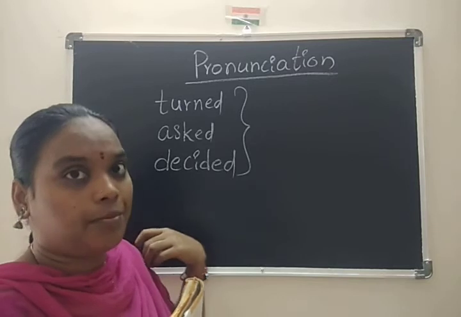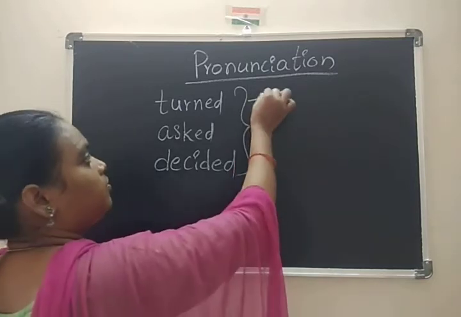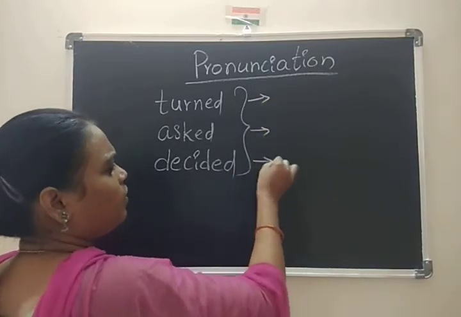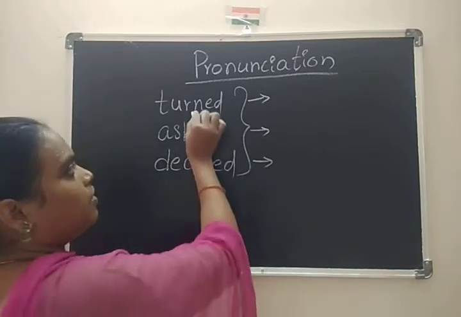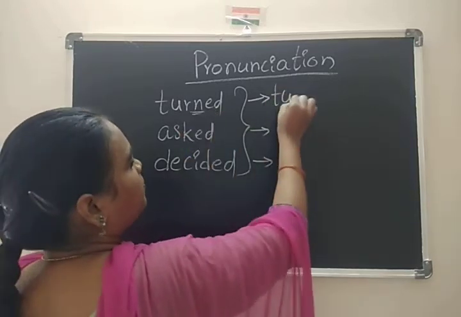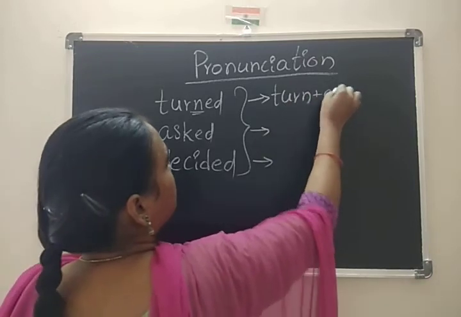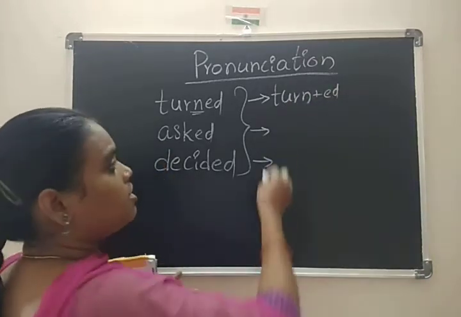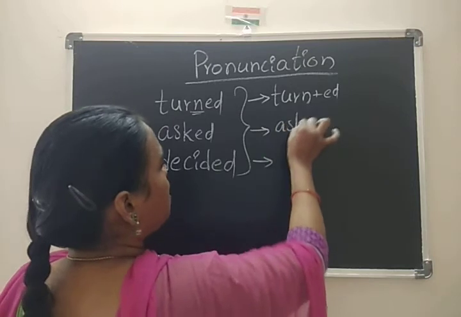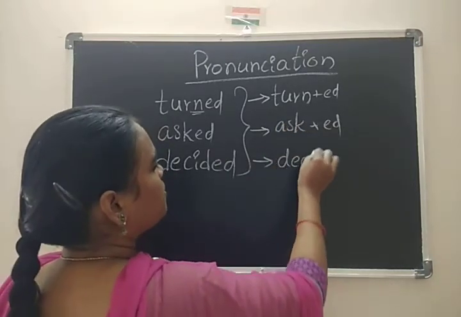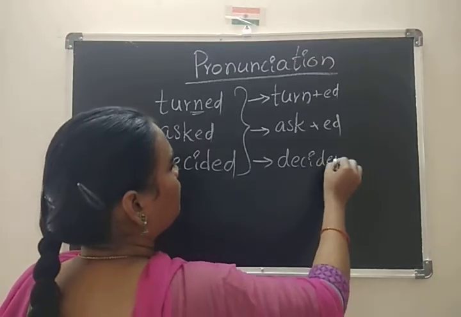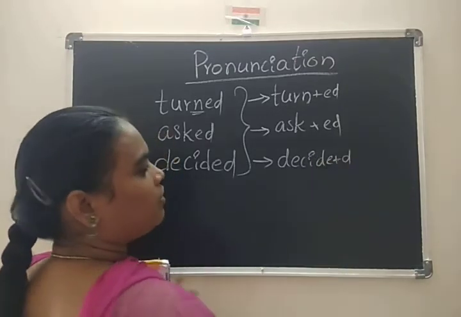How am I pronouncing here? See here. Everyone, each and everyone. First divide that. Here a verb, turn plus ed. Ask plus ed. And decide plus only d added.